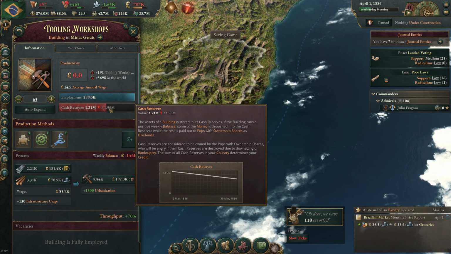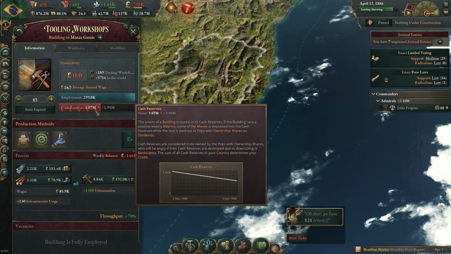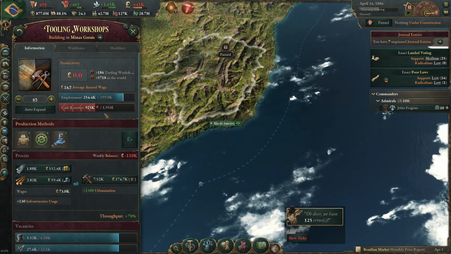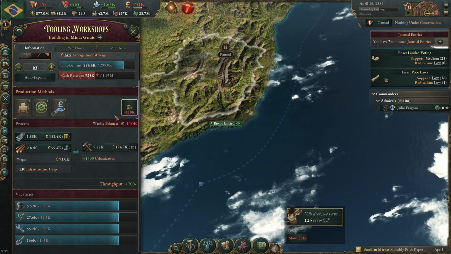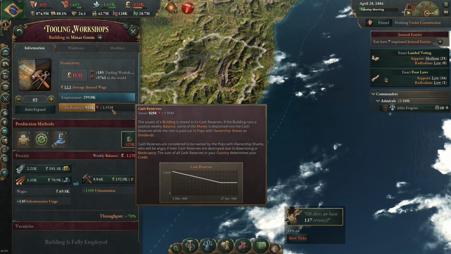When does it start firing people? It will only really start firing people when our cash reserve reaches lower than half. Now it starts firing people. And if we subsidize it again, boom, it's gonna hire to full again.